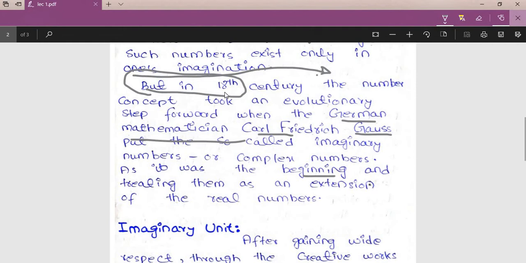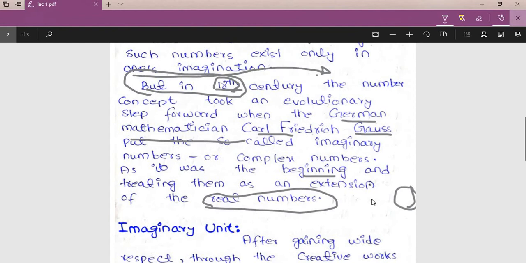Complex numbers were introduced in the 16th century and mathematicians worked on them, but no one found a clear result. In the 18th century, the German mathematician Gauss did some work on complex numbers, treating them as an extension of the real numbers, parallel to the real numbers. We can't just treat them as real numbers because there are a lot of differences, and the set of complex numbers is far bigger than the set of real numbers, because the complex numbers contain the real numbers as well.